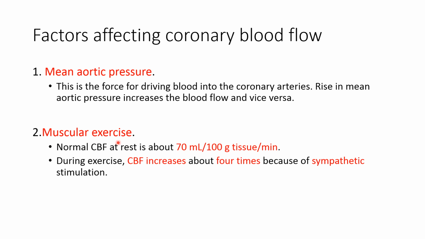Second is muscular exercise. Normal coronary blood flow at rest is about 70 ml per 100 gram of tissue per minute, or 250 ml per minute. During exercise, coronary blood flow increases because of sympathetic stimulation. Sympathetic stimulation indirectly increases coronary blood flow.